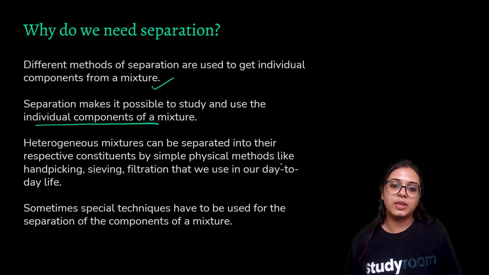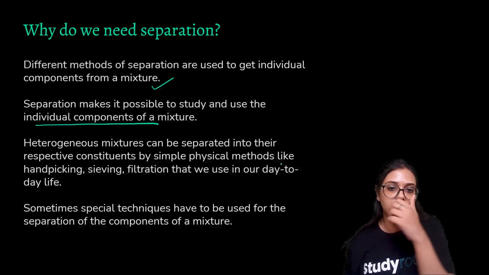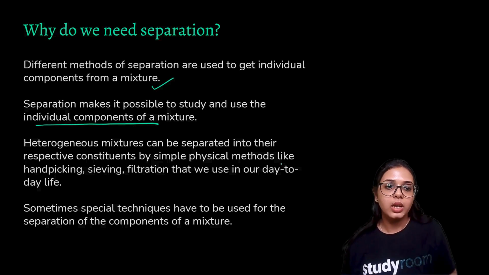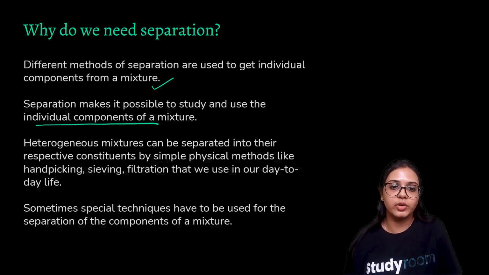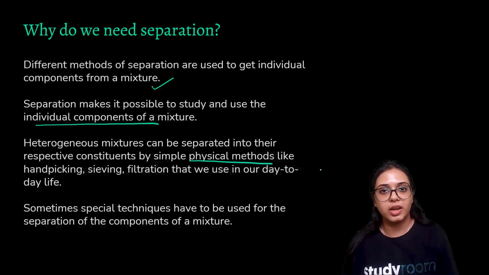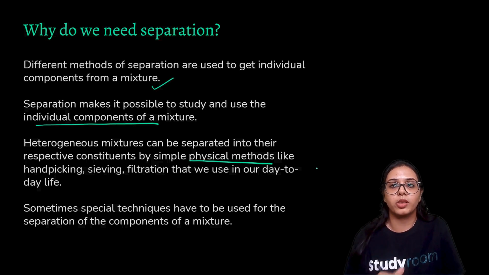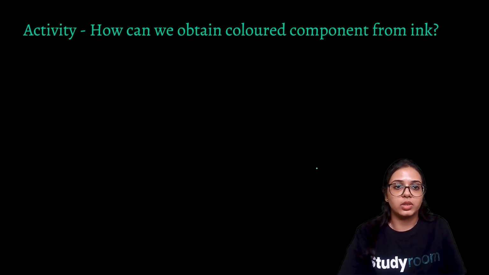Heterogeneous mixtures can be separated into their respective constituents by simple physical methods, like hand picking, sieving, and filtration that we use in our day-to-day life. We have established earlier that physical processes such as sieving, filtration, and hand picking can be used to separate constituent particles in a heterogeneous mixture. And there are sometimes special techniques that we need to use for the separation of components of a mixture. Now let's have a look.